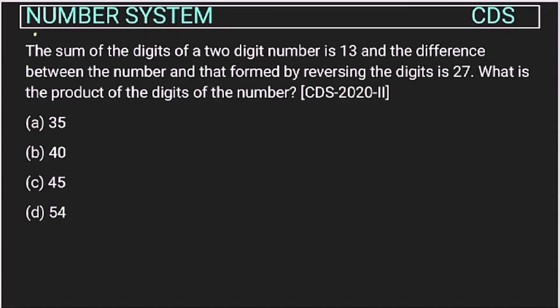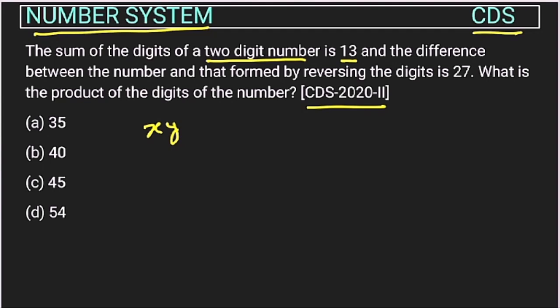Now this is a question from number system asked in the CDS exam of 2020. The sum of the digits of a two-digit number is 13. So there is a two-digit number, suppose xy. What they have given: the sum of the digits of a two-digit number is 13, and the difference between the number and that formed by reversing the digits is 27.